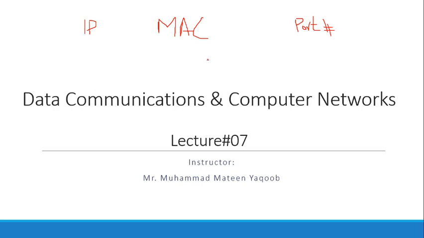And the MAC address is of 48 bits. It's the physical address of the device, and it gives the physical location of the device.